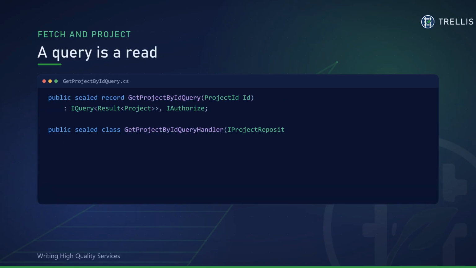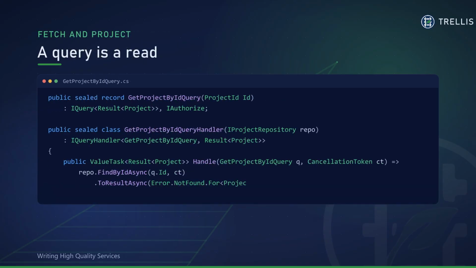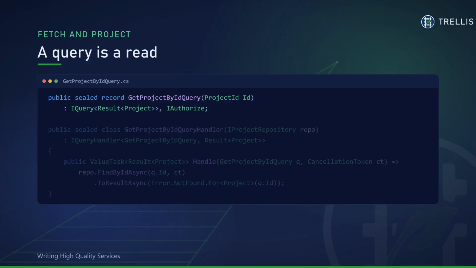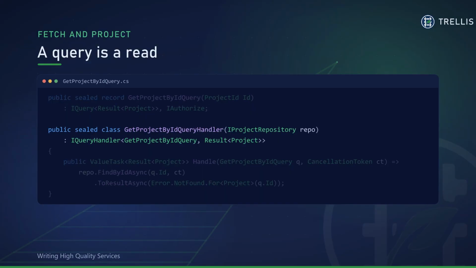And here's a query. Same shape, different job. It just asks for a project by ID. Notice the handler lives right next to the query in the same file. So a use case is one thing you open and read top to bottom. And the body is pure railway-oriented code. Find the project and turn an absence into a typed not found result. No branching, no try-catch, no mapping ceremony. A read is a fetch and a projection, and that's the whole handler.